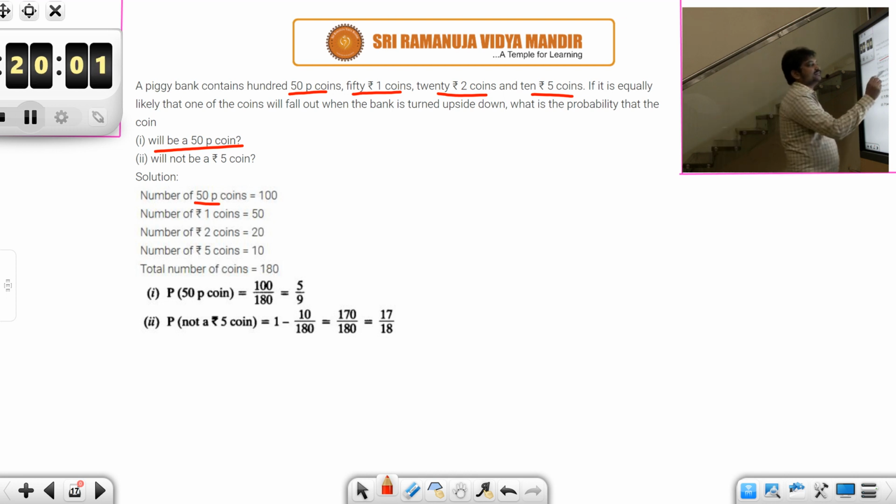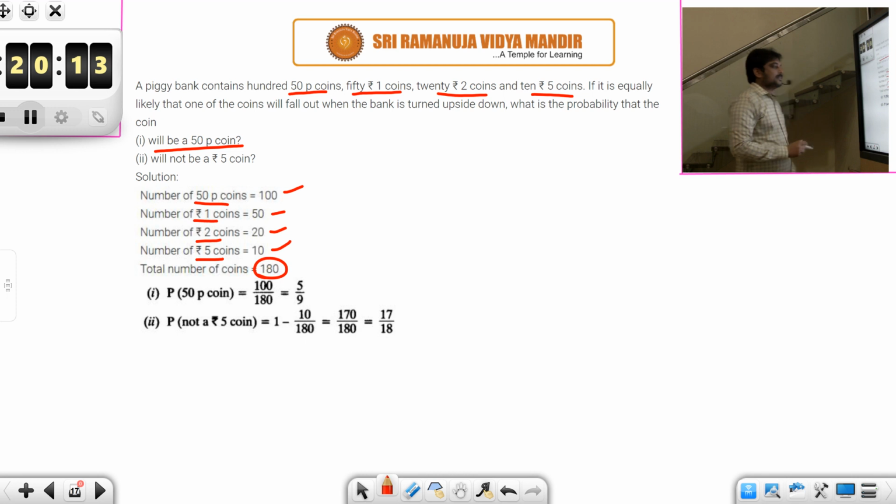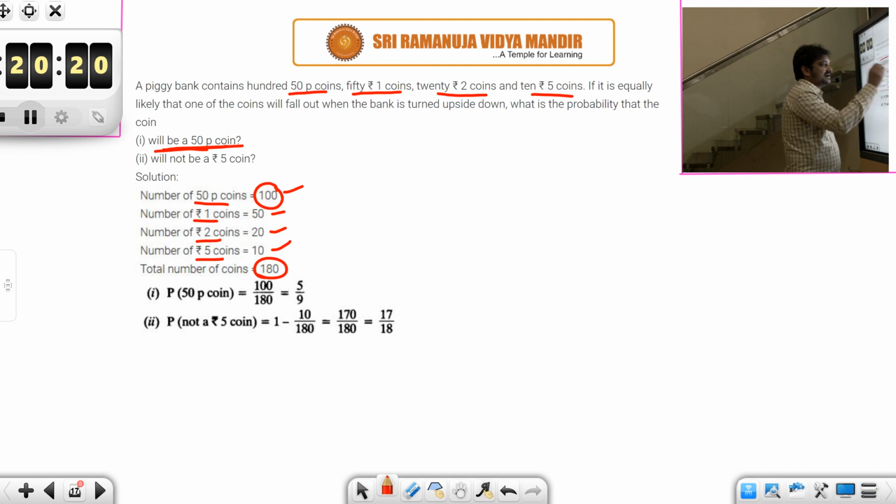See students, the number of 50 paisa coins is 100, 1 rupee coins 50, 2 rupee coins 20, and 5 rupee coins 10. So total number of coins, if you count, is 180. Now you have been asked the probability of getting a 50 paisa coin. How many 50 paisa coins are there? 100. Total number of coins 180. So 100 by 180 will give you the probability of a 50 paisa coin.